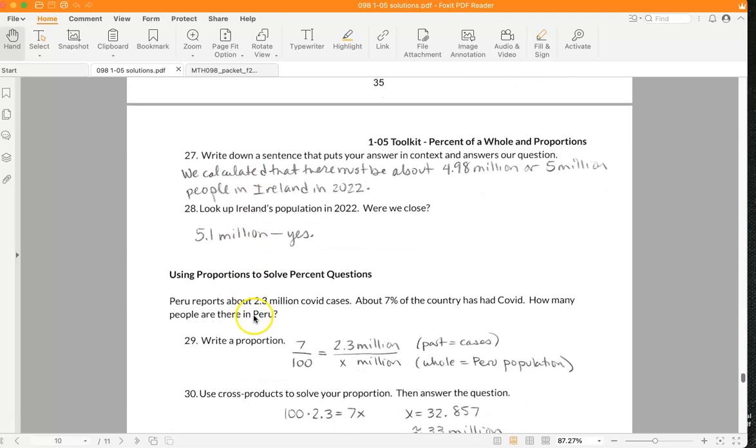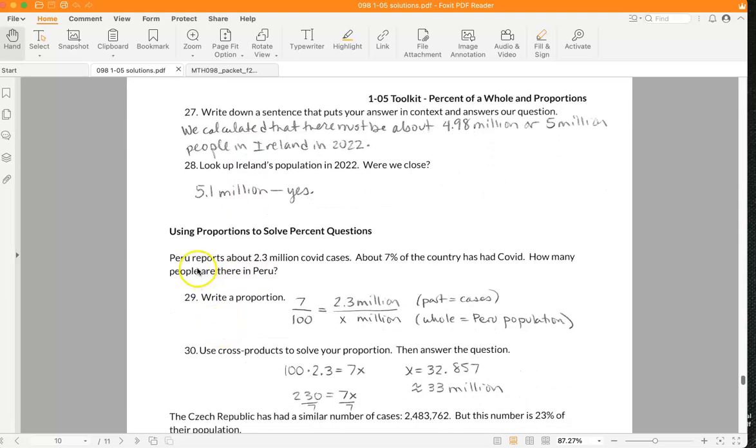Here is a similar question for the country of Peru. Peru reported 2.3 million COVID cases, and about 7% of that country has had COVID. How many people are there in Peru?